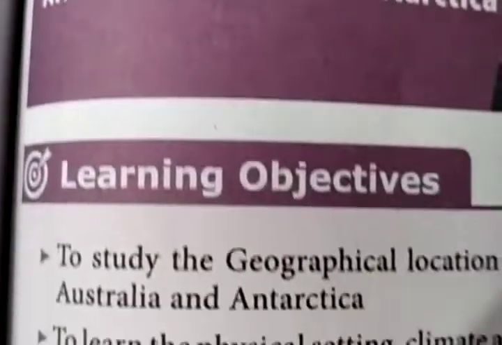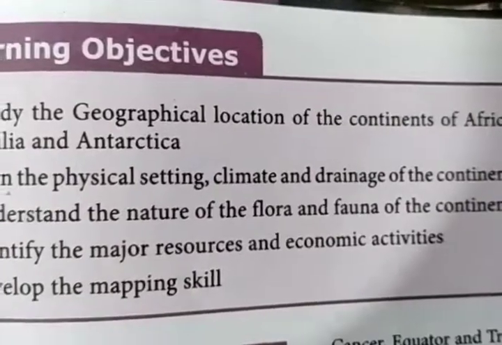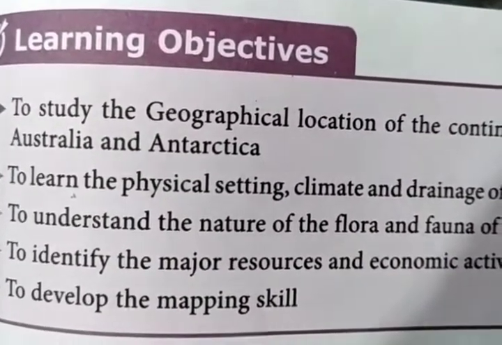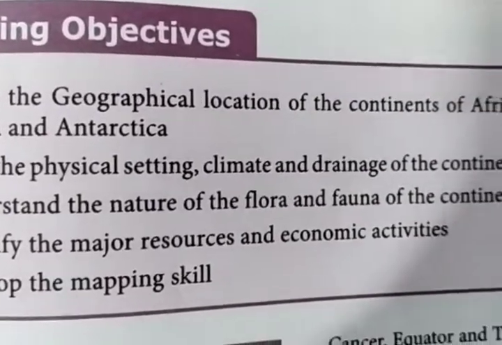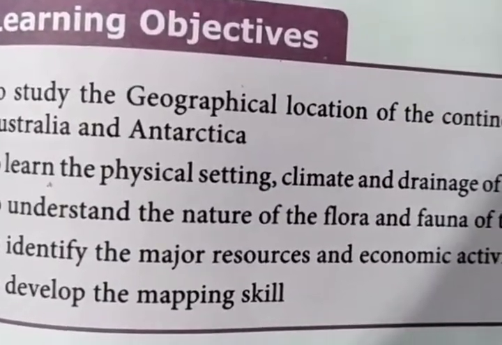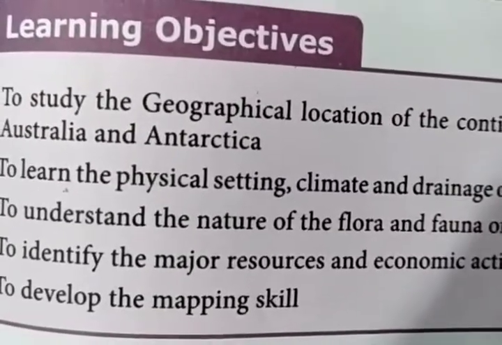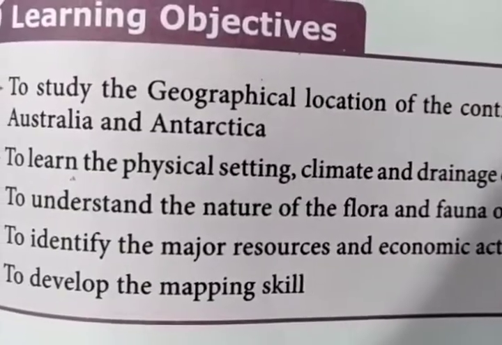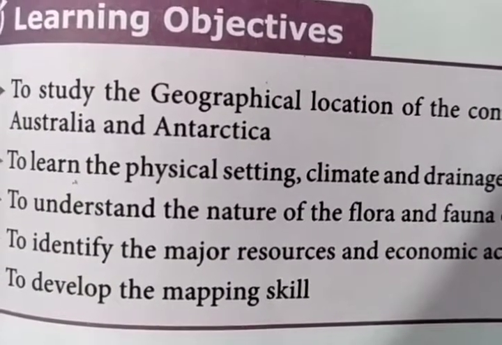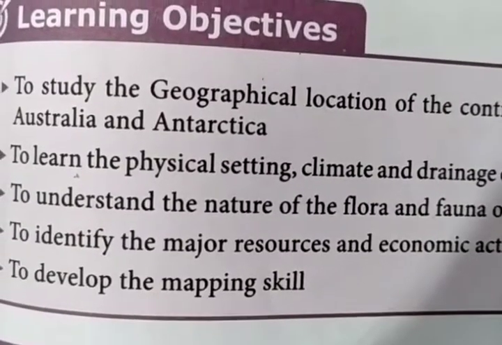The learning objectives in the lesson are to study the geographical location of the continents of Africa, Australia and Antarctica, to learn the physical setting, climate and drainage of the continents, to understand the nature of the flora and fauna of the continents, and to identify the major resources and economic activities to develop the mapping skills. So these are the topics we are going to discuss in this lesson.